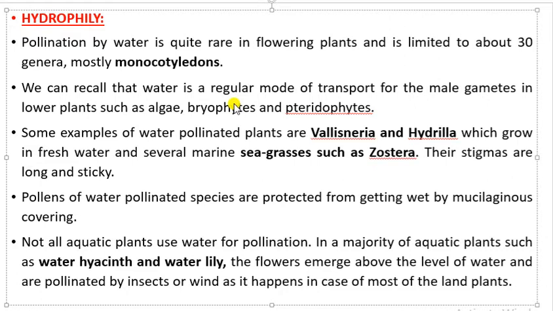So these aquatic plants' flowers come to the surface of water, where they get pollinated either by wind or by insects.